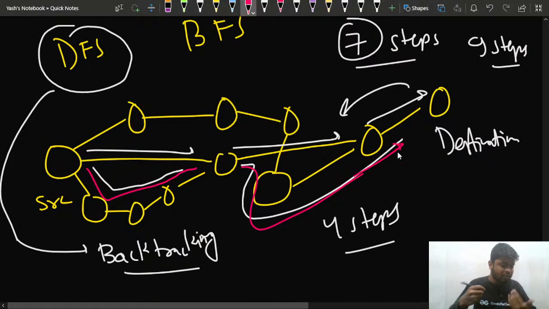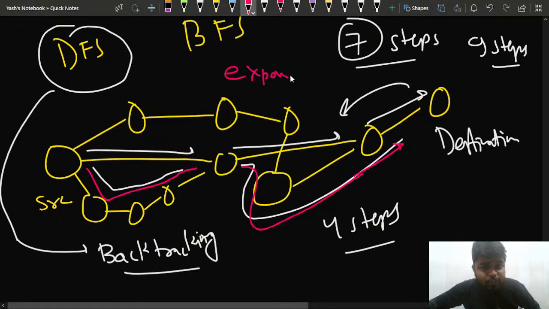So I need to cover all the paths using the concept of backtracking, right? You can write in the chat if things are clear up till now. So I need to use the concept of backtracking while applying DFS to traverse all the paths and check the length. So it will be exponential, because I'll be traveling a lot in this graph.